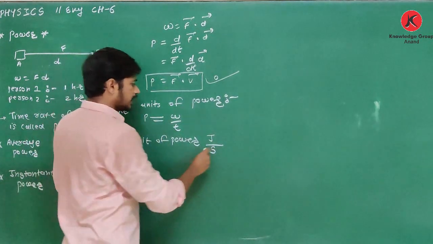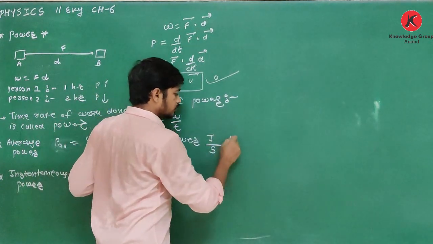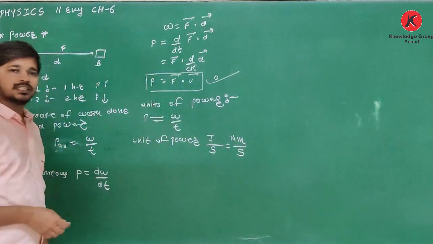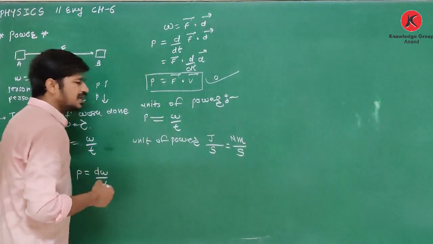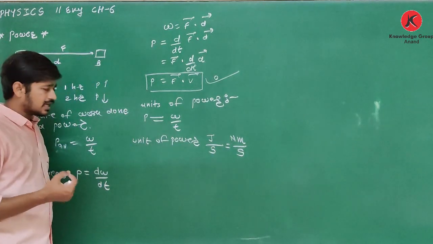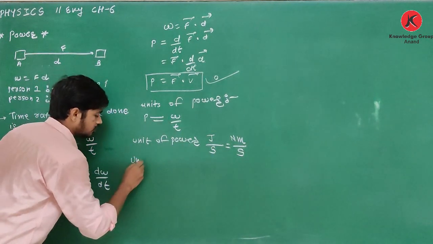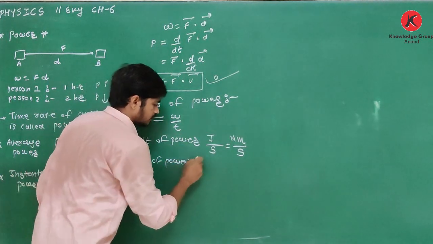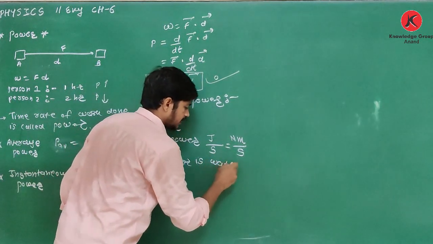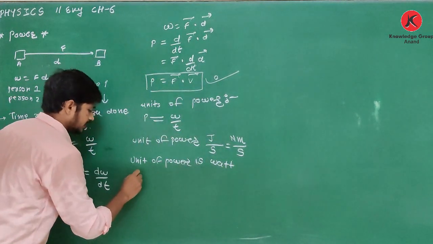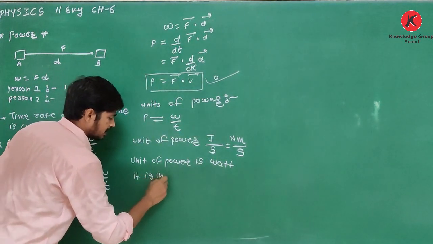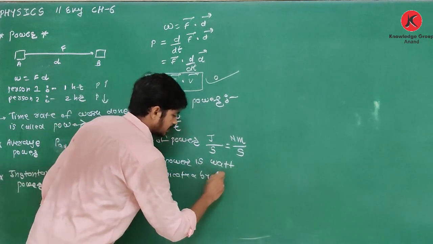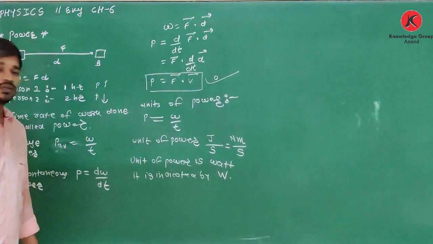Or I can also write, as work is equal to Newton into meter, joule is equal to Newton meter upon second. Or in the memory of a great scientist, it is also called the unit of power. The unit of power is watt, and it is indicated by capital W. Clear about this?